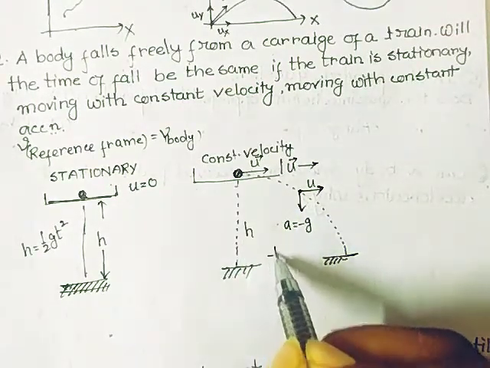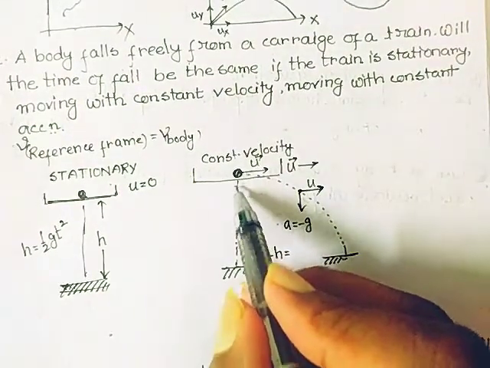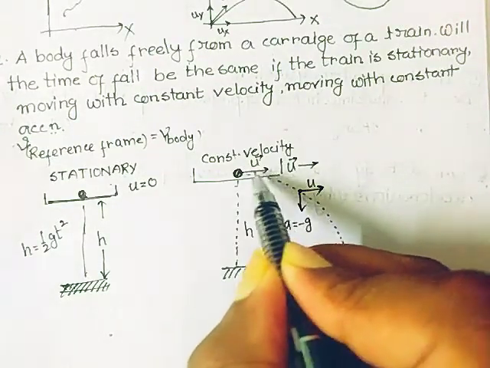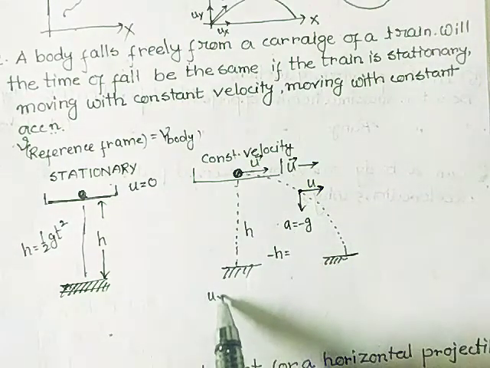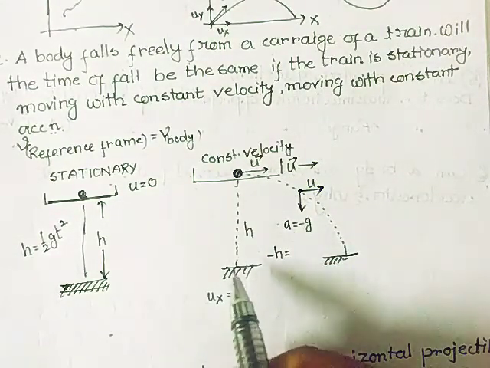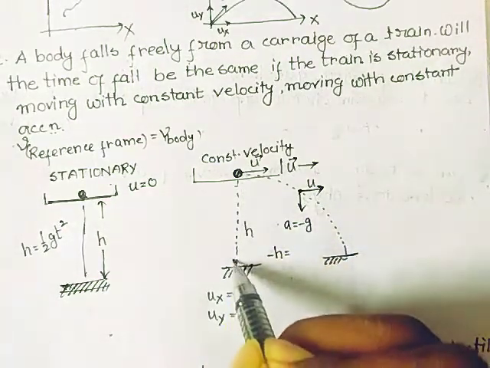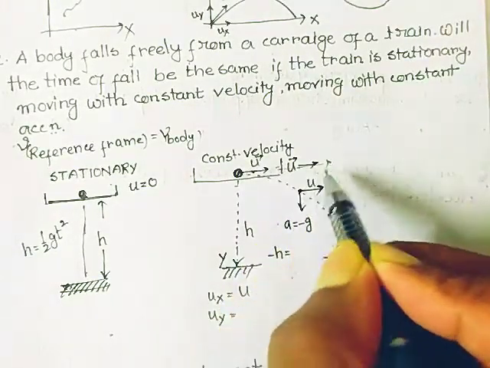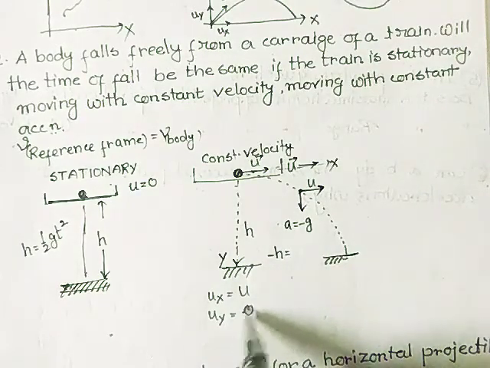We can write minus h equals the initial velocity along the vertical direction, which is 0. The initial velocity along the horizontal direction, the x direction, is u. Along the vertical direction, which I have considered as the y-axis, the velocity is 0.